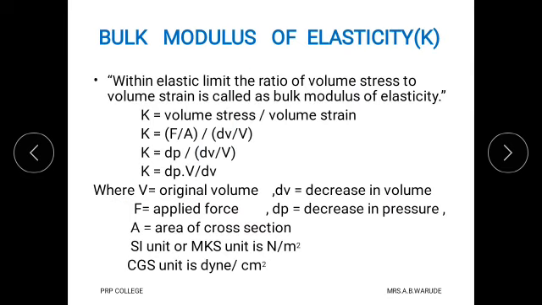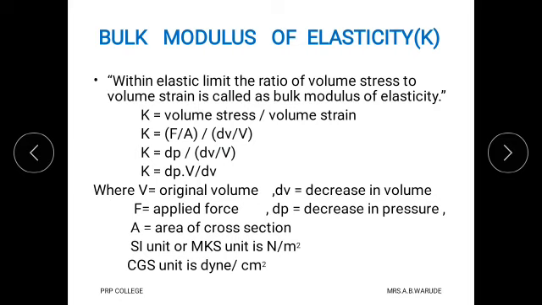and therefore we write, within elastic limit, that means when the force is within limit, if we find the ratio of volume stress to volume strain, that ratio is called bulk modulus of elasticity. And therefore we write the formula as K equals volume stress upon volume strain.